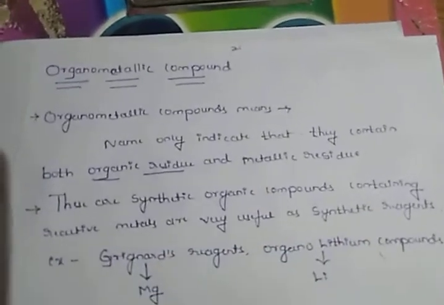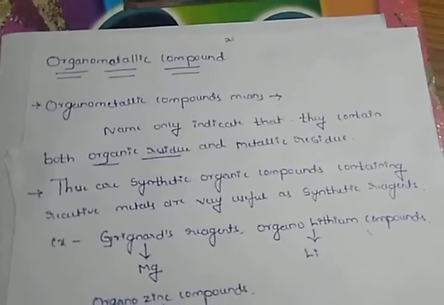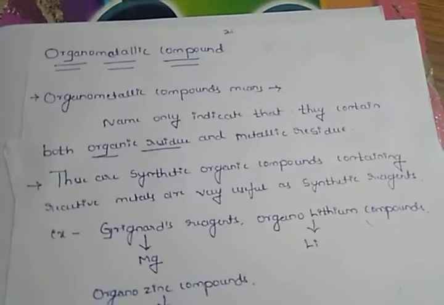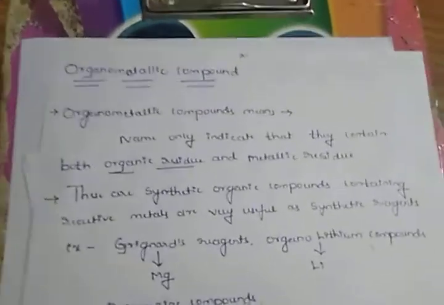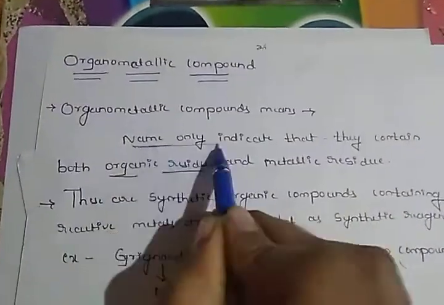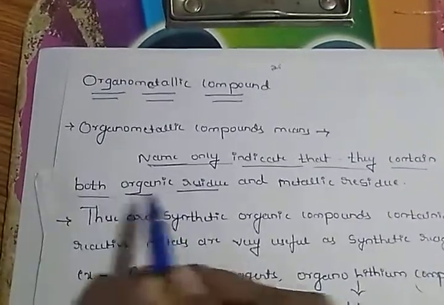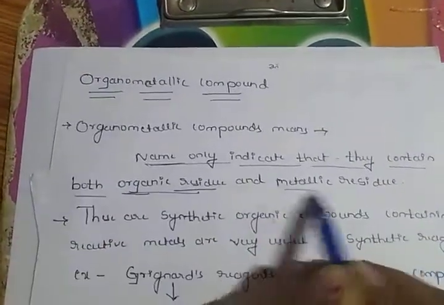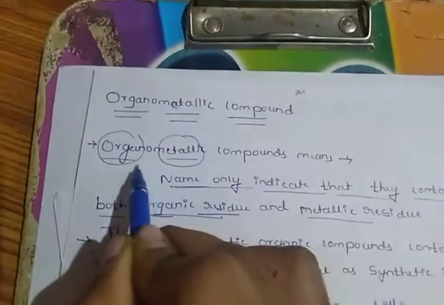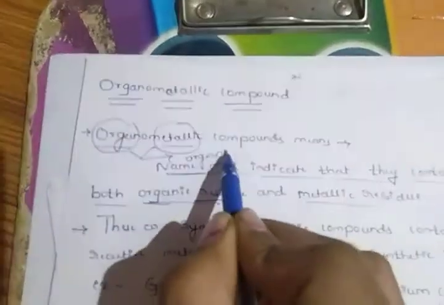Today I will discuss organometallic compounds: what we mean by an organometallic compound, the definition, and examples of organometallic compounds. First we have to study what we mean by an organometallic compound. The name indicates that the organometallic compound contains an organic residue and a metallic residue. Organic compound and metallic compound combine to form an organometallic compound.